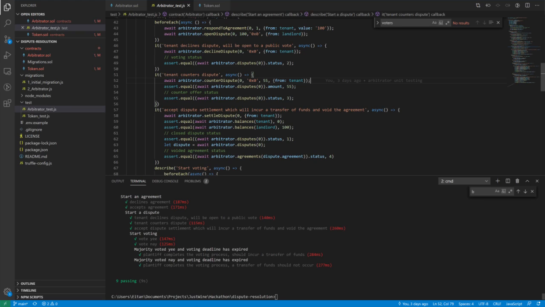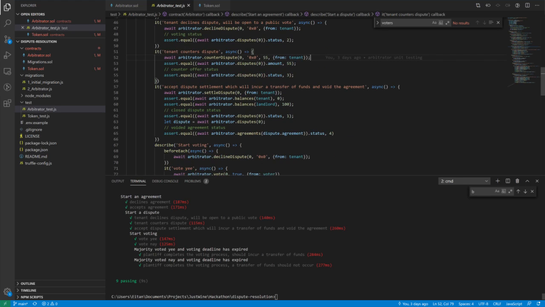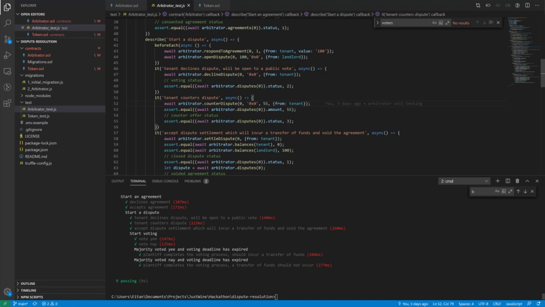the landlord in this situation, the plaintiff, can either accept the counter dispute or decline it. They can just straight up accept the dispute, which means that they settle it, and then a money transfer happens. So the 100 wei is transferred from the tenant to the landlord, and then the dispute is closed. Or they can decline the dispute. They might include some of their own evidence,